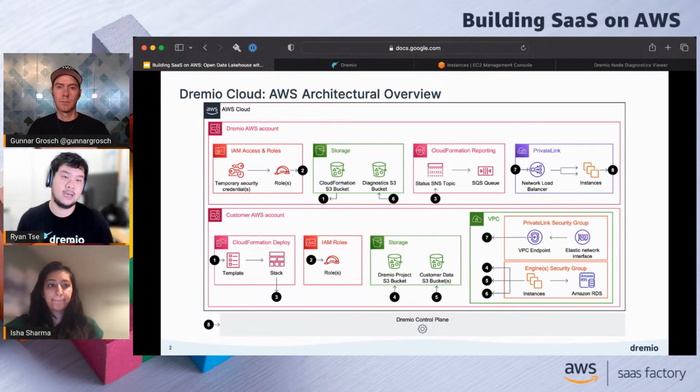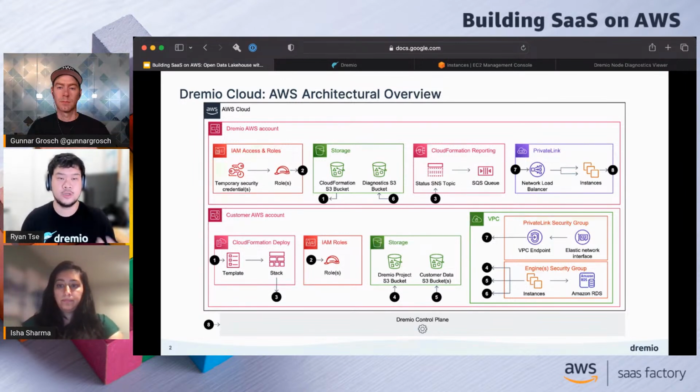Depending on how many subnets the user selected, for example in 2 or 3 different availability zones, that corresponds with 1 or 2 ENIs as a result. And that's what Dremio uses to connect back to the Dremio Cloud control plane.